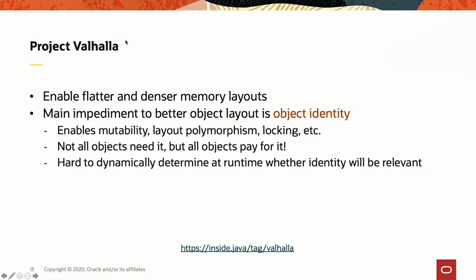There is a basic issue to achieve that, and that is the Java type system. So don't get me wrong. The Java type system is very powerful, but it misses some flexibility regarding certain aspects. The main issue that we have is that in Java, every object has an identity. That identity has a cost. Well, identity is obviously very important. For example, if you want to have a mutable object, well, you need an identity. So again, don't get me wrong. Objects need identity. But there are some use cases where maybe the identity is not needed. Today, there is no way to say that.